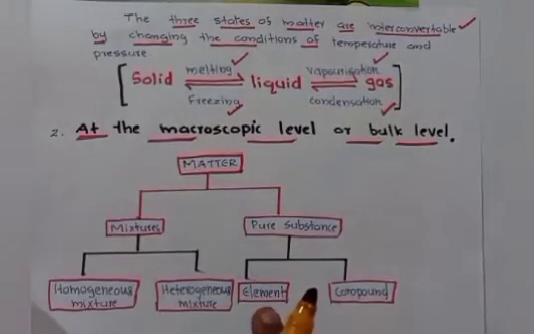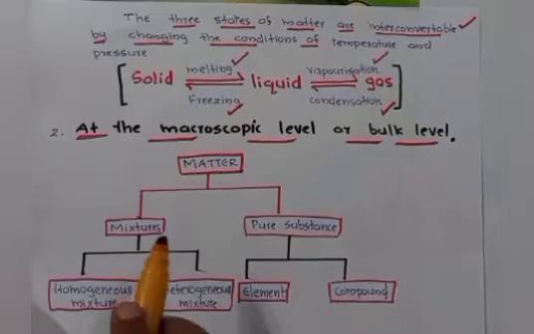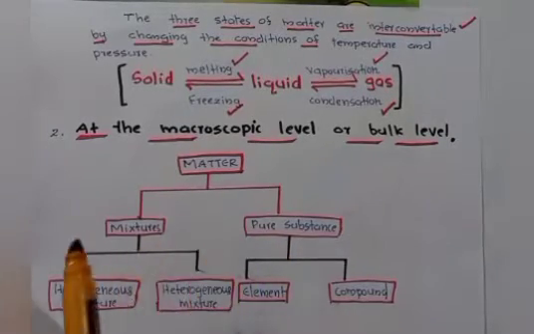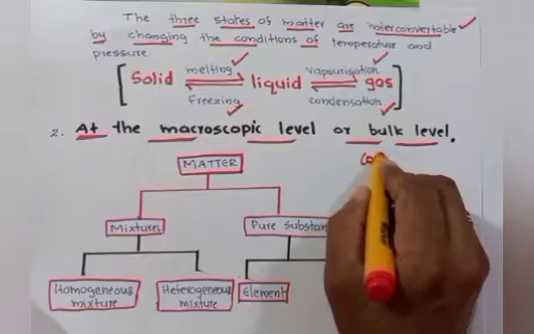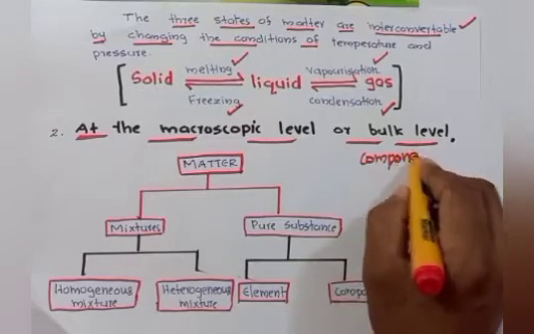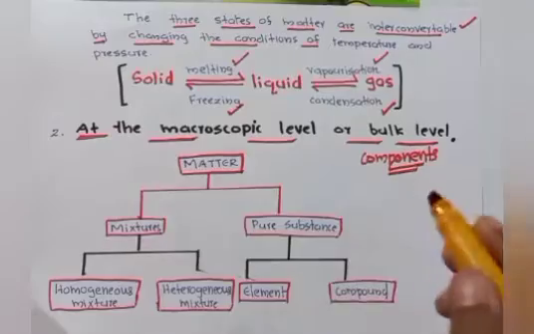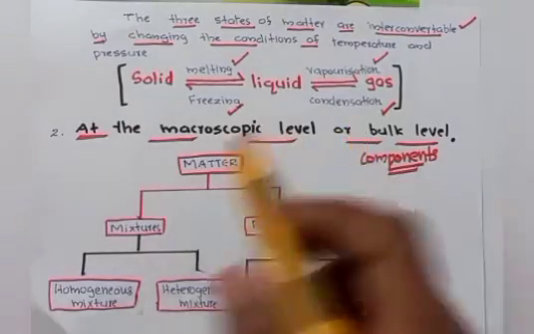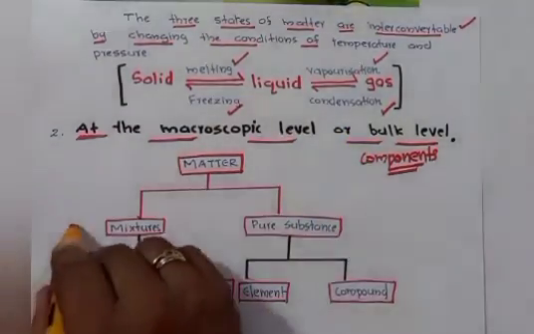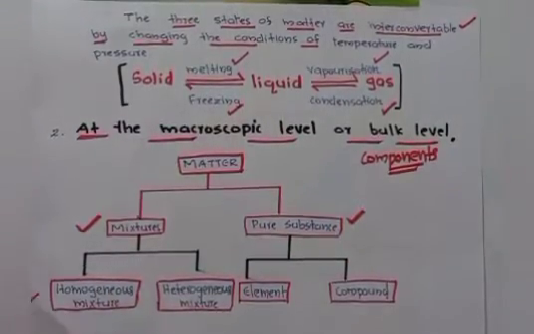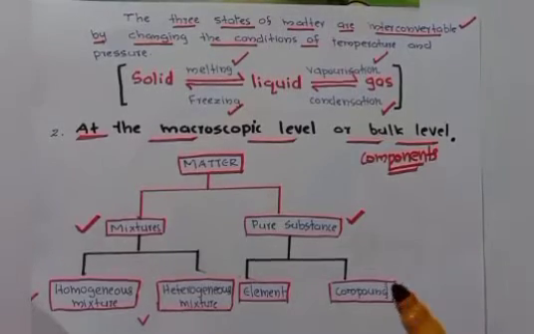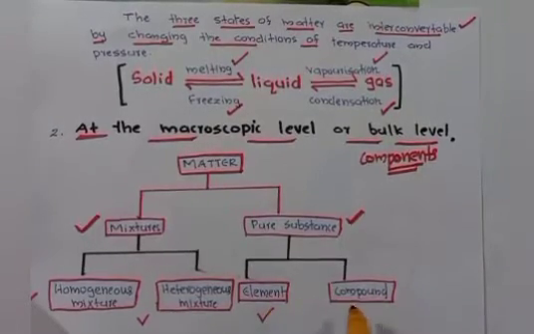Second one, at the macroscopic level or bulk level, that means depending upon the components, matter is classified into two types: mixtures and pure substances. Then mixture is classified into homogeneous mixture and heterogeneous mixture. Then pure substance is classified into two types: elements and compounds. This is the next classification.